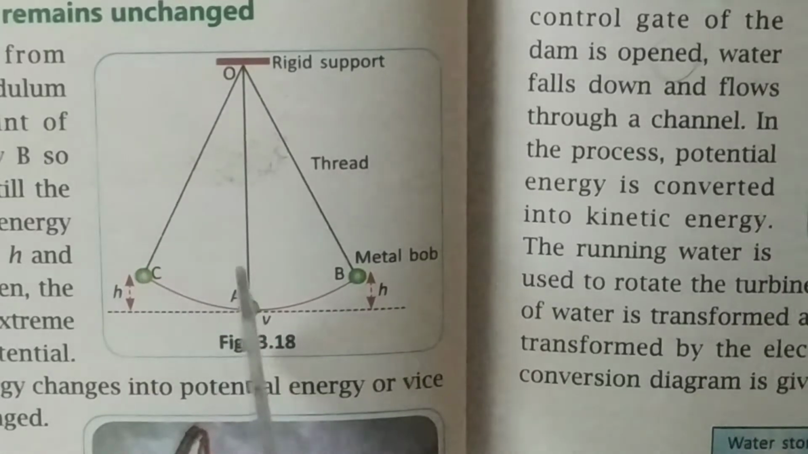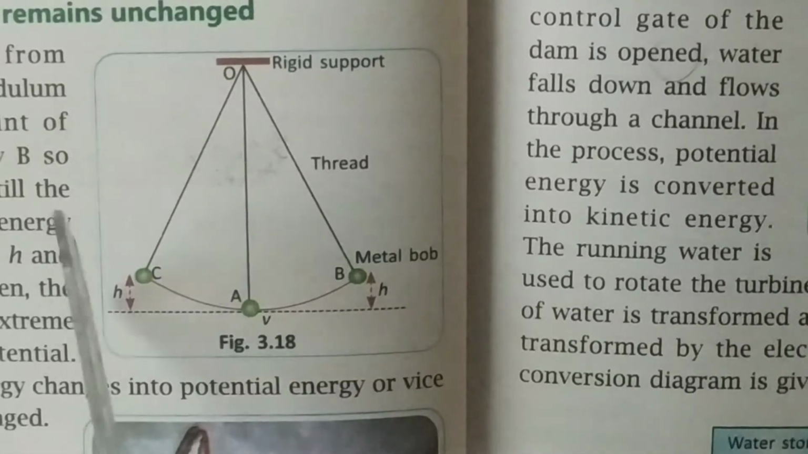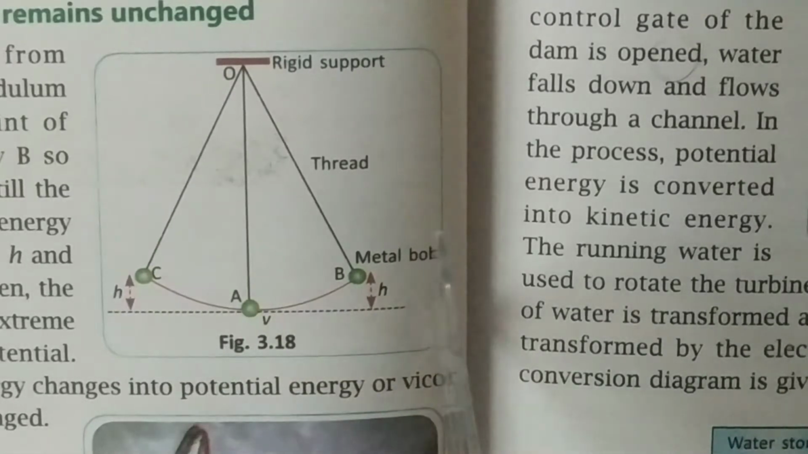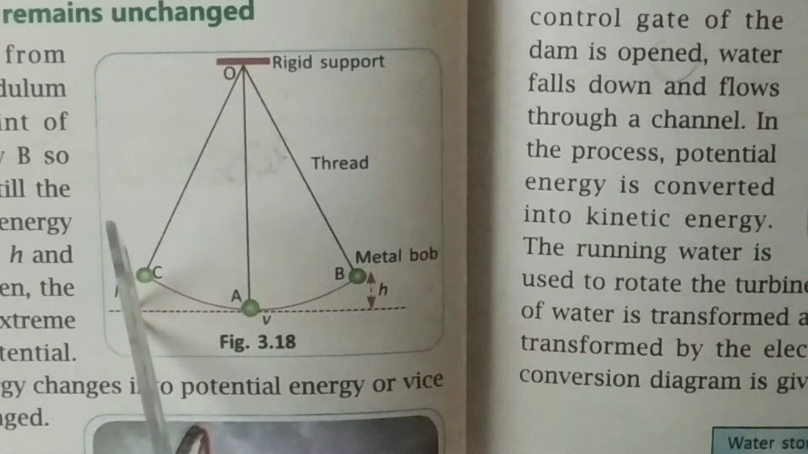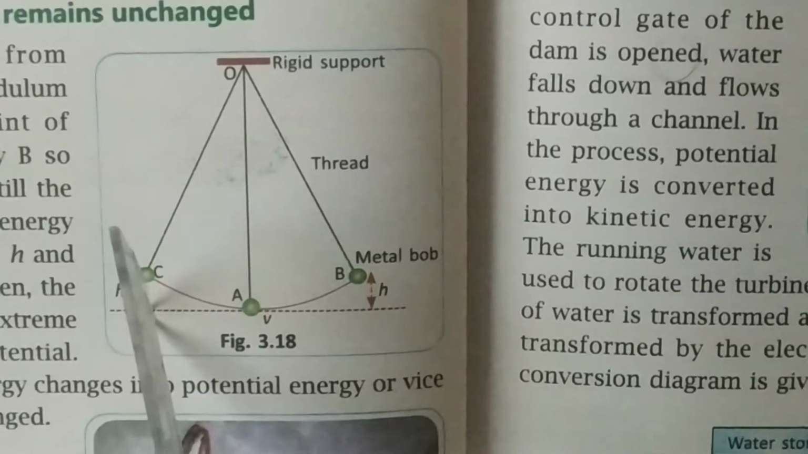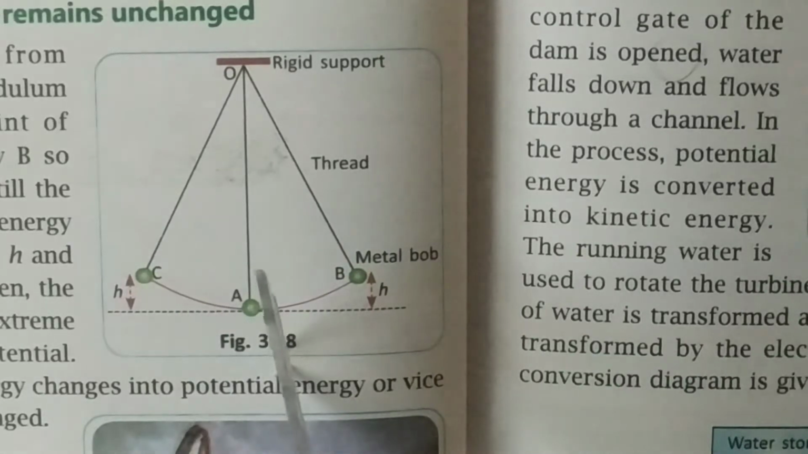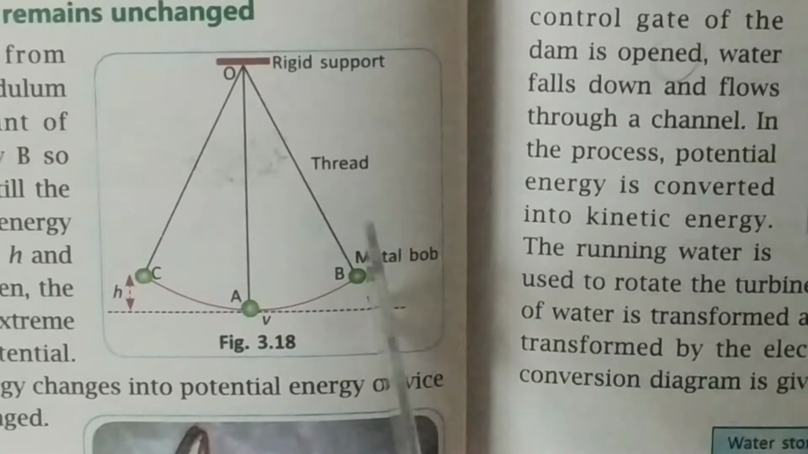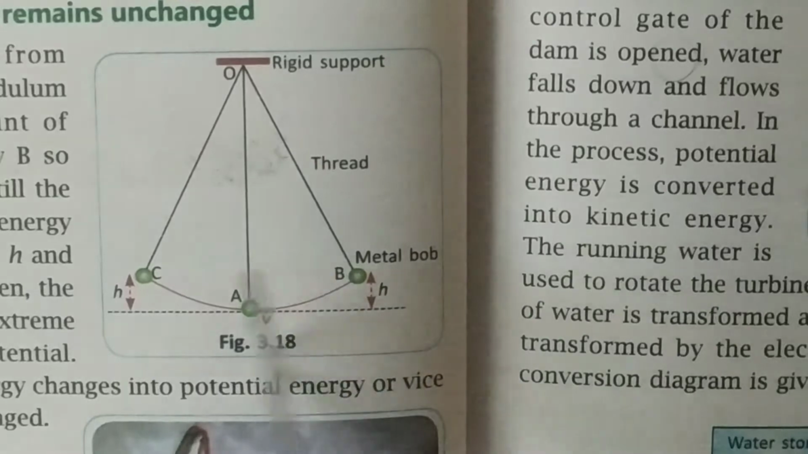Now here as it moves, as you have seen in pendulum clocks also, the pendulum is moving from one place to another. So the same way this metal bob is taken up to the C position. Now it is released from C position. So it will go to A and finally reach B. And then after that, from B position, it will again come back to C. So like this it will oscillate.